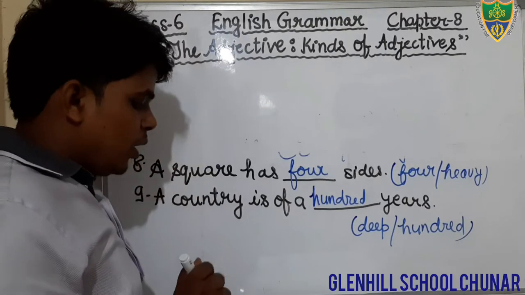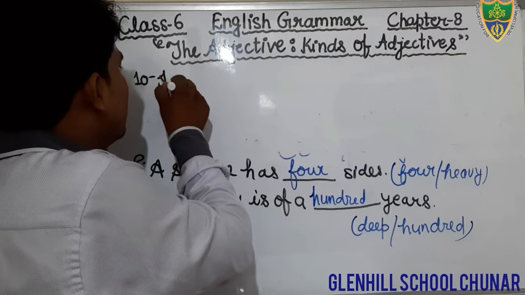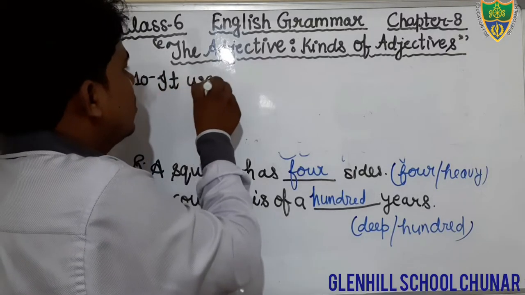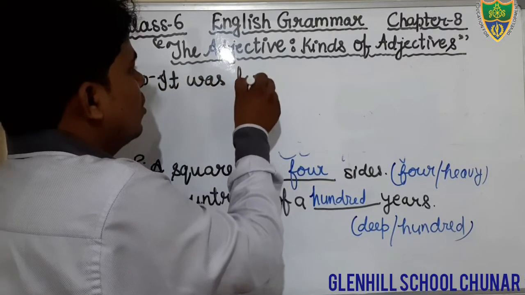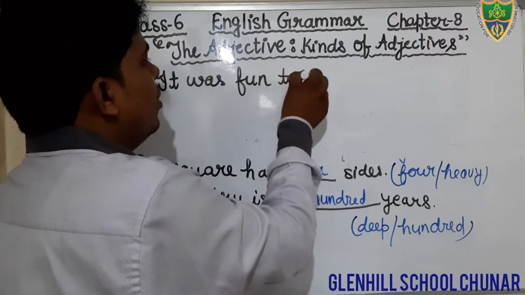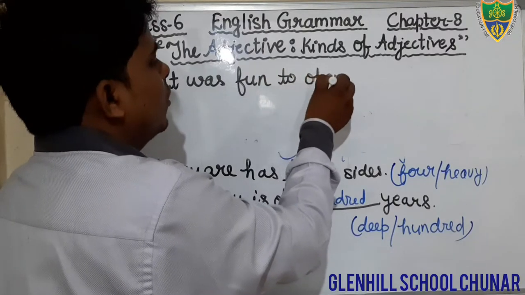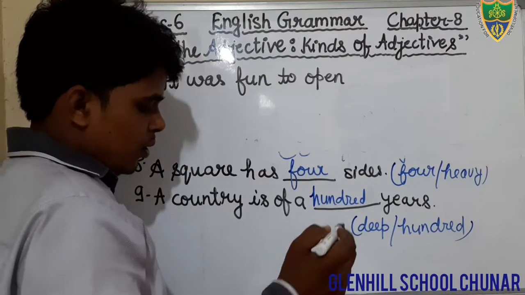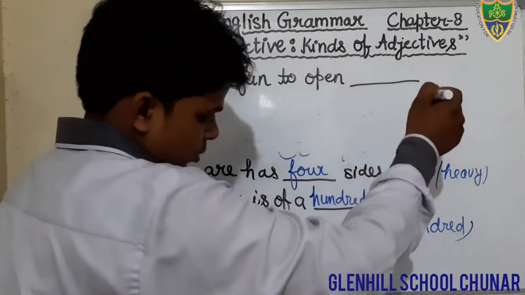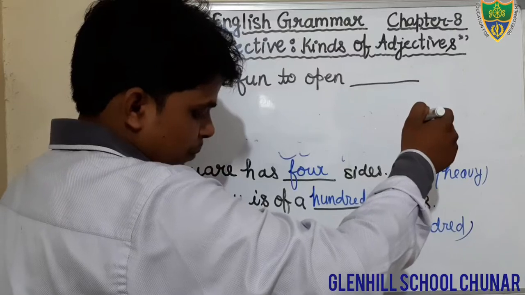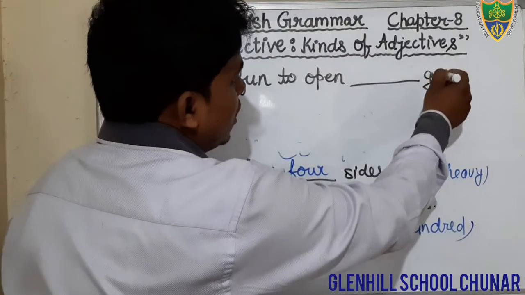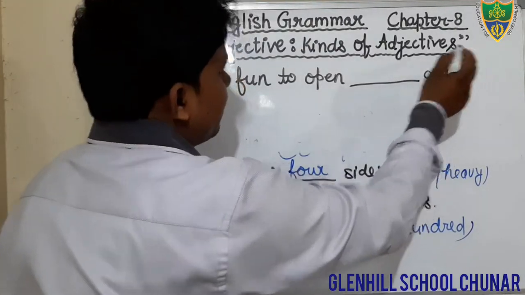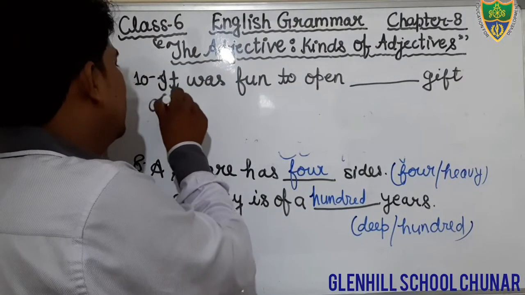It was fun to open blank gift after the party.